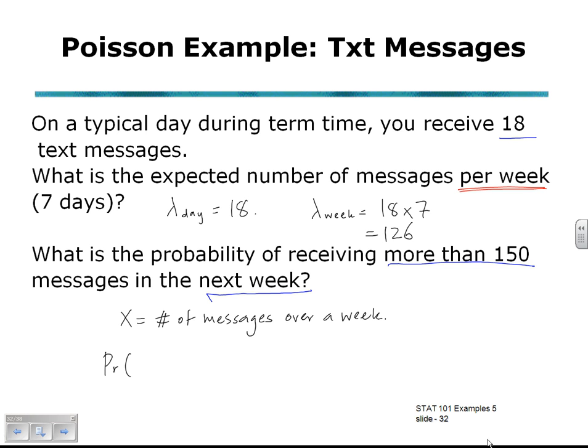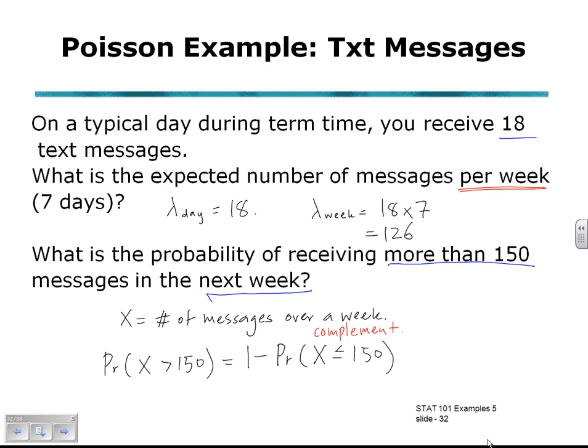The x is our random variable, the number of messages over a week. The probability that x is greater than 150 will be 1 subtract the probability of the complement. The complement in this case being x is less than or equal to 150. And Excel will give us this complement.